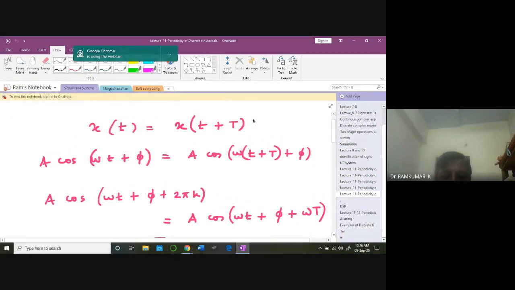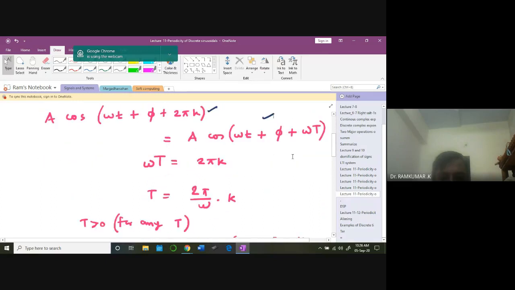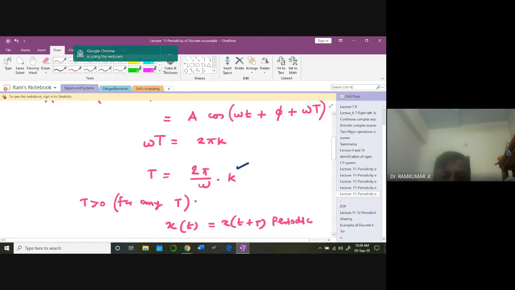Then I have my signal like this, fine. This is my continuous time waveform. 2 pi k, I already told you. So you end up in 2 pi by omega naught times k for any t greater than 0. That's very important. For continuous time domain, it's not an issue at all. T can be anything. So all sinusoidal signals will be periodic, and you can always compute the value of T.